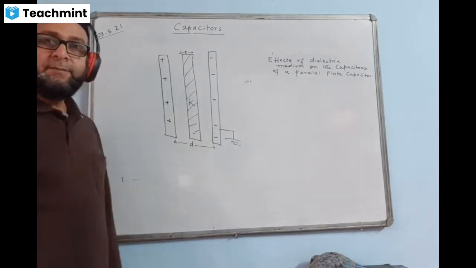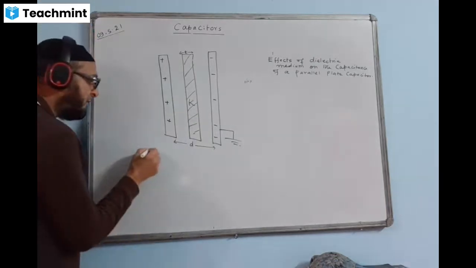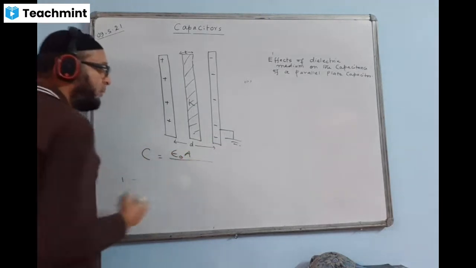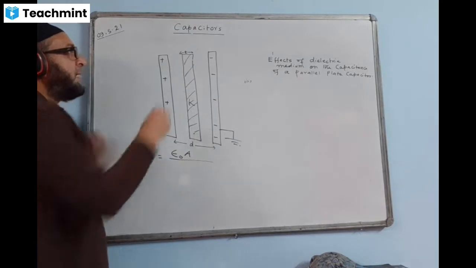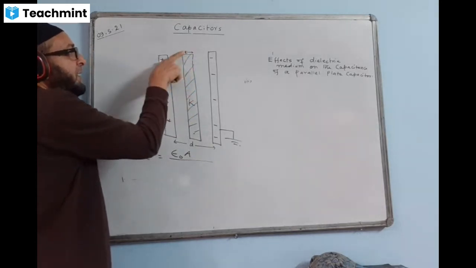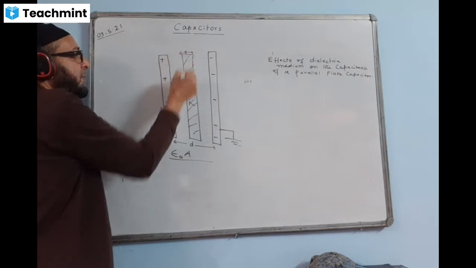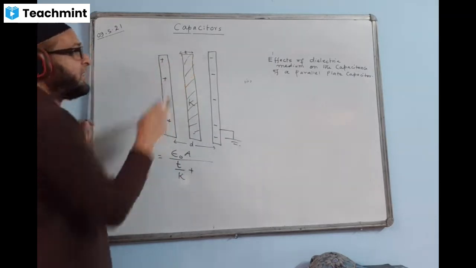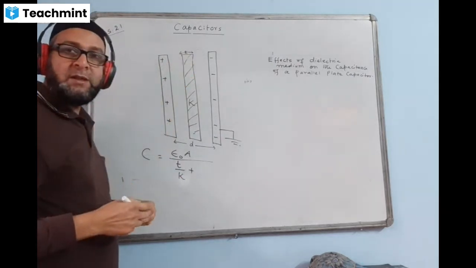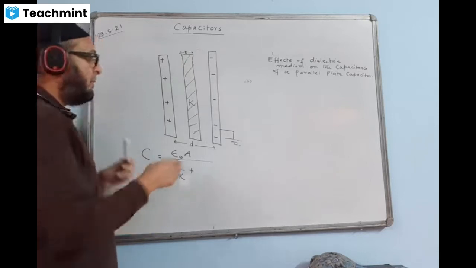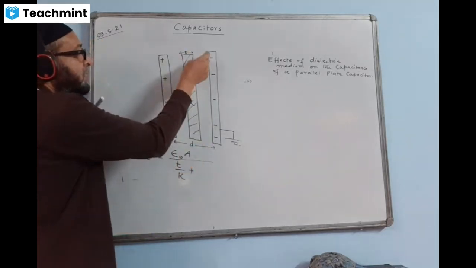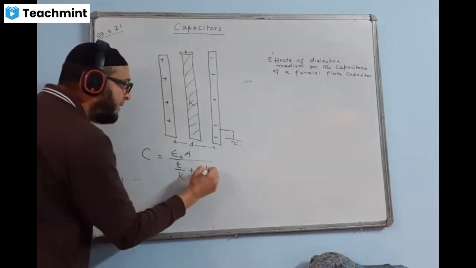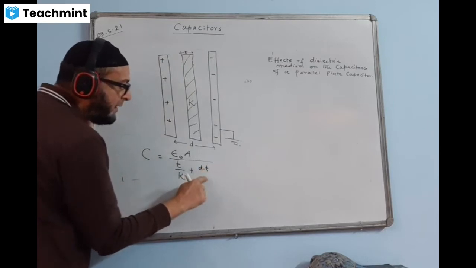So the space between them is not completely filled. This time, what is the value of capacitance? The capacitance formula is epsilon naught A upon, first, how much space is filled with K? A space t is filled with K, so t divided by K, plus how much space is filled with air, or empty. The total is D and this is t, so the width of the remaining space is D minus t. It is filled with nothing, that is air, and the dielectric constant of air is 1.